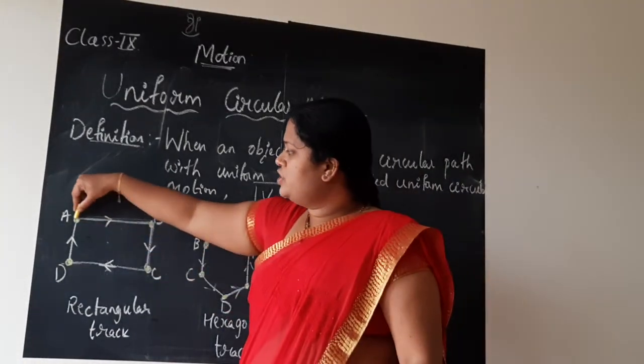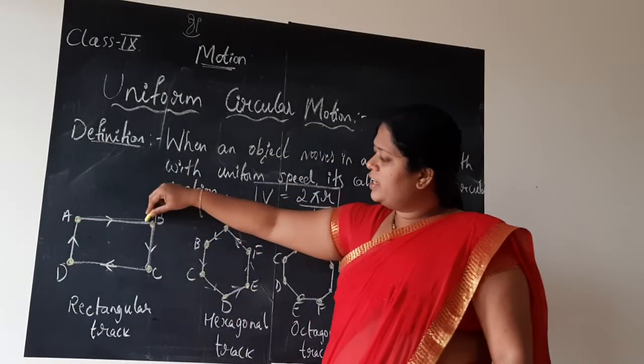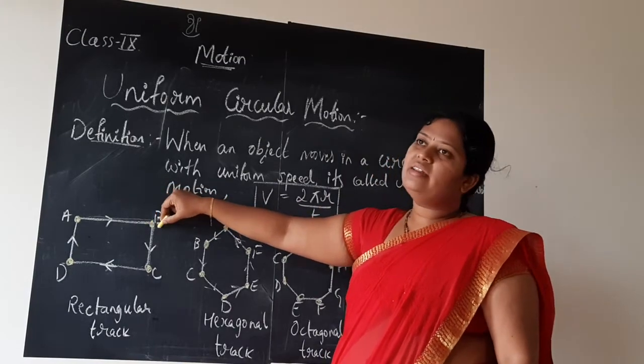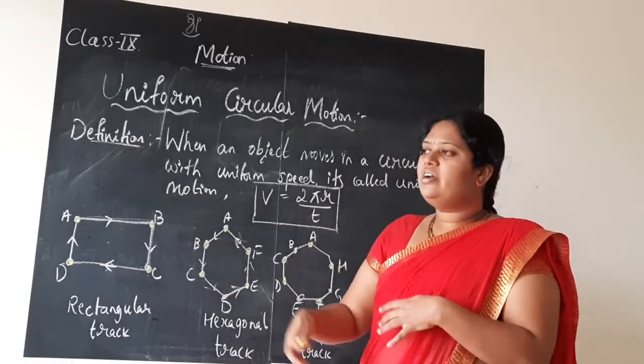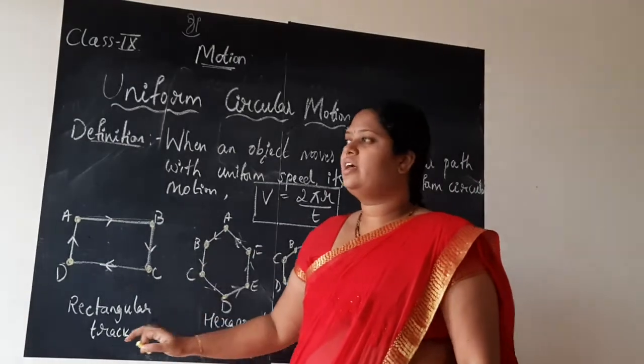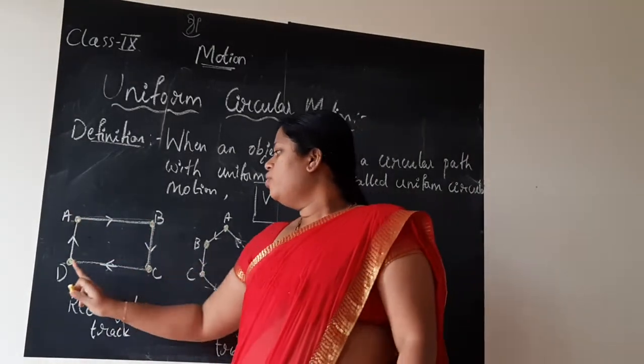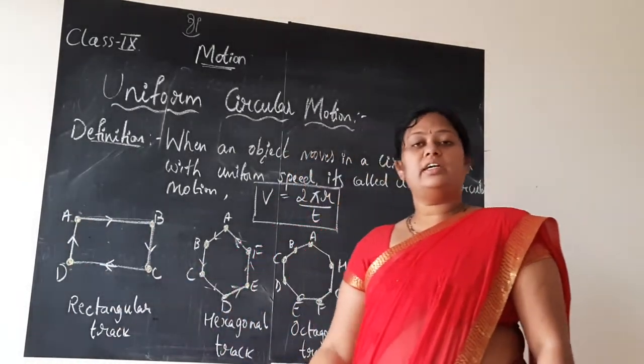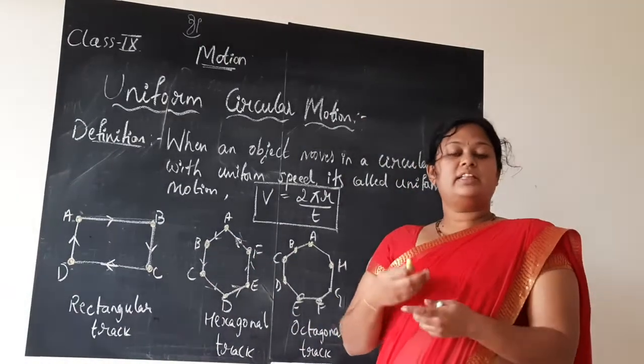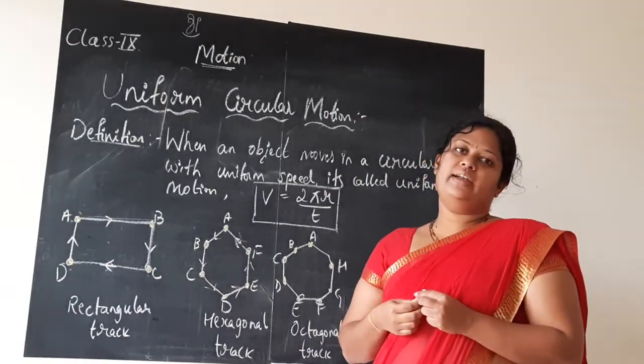But still, from initial position A to B, one speed, again when you reach the point B to take the turn, you will decrease your speed and again run. You pick up the speed like that. So we want to say that 4 times an athlete is changing his speed.